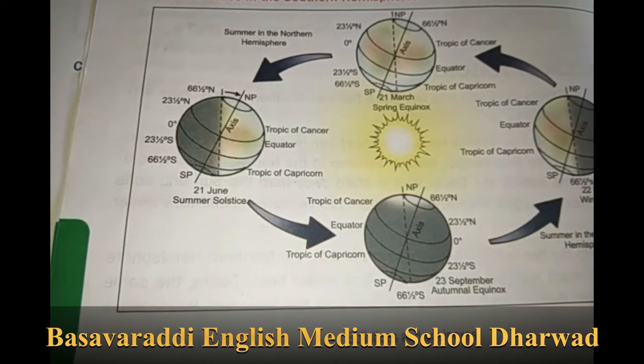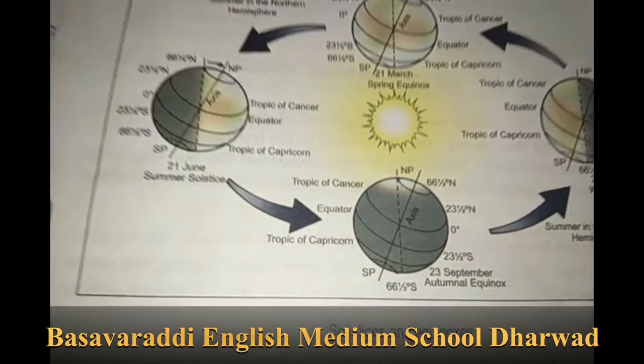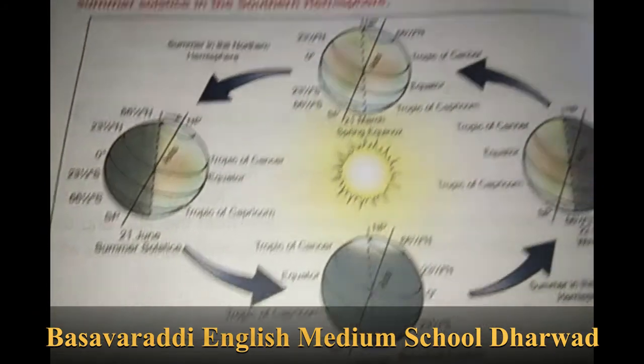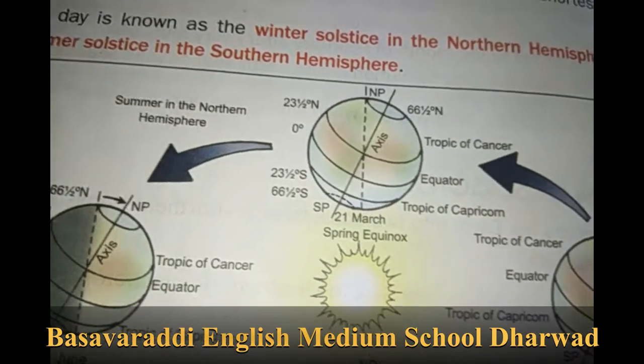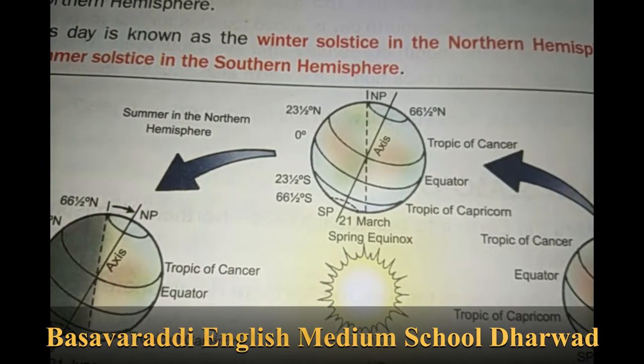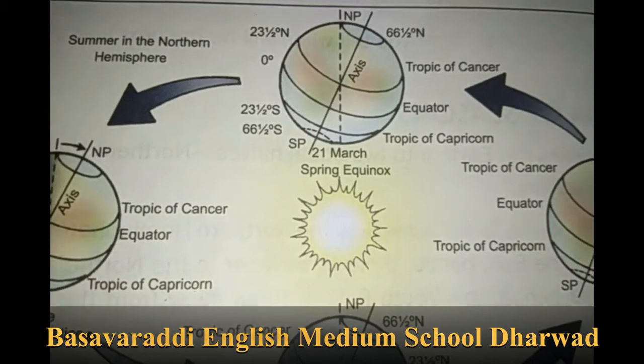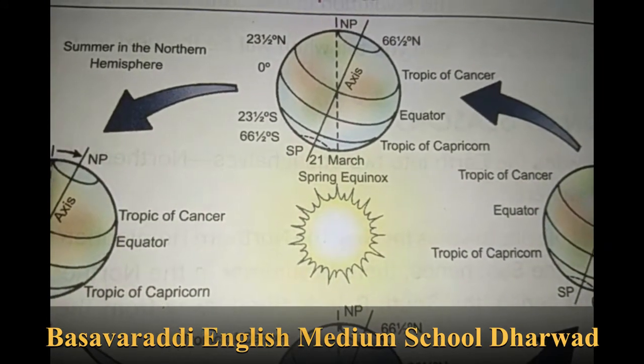Spring equinox on 21st March. What will happen, children? See here.